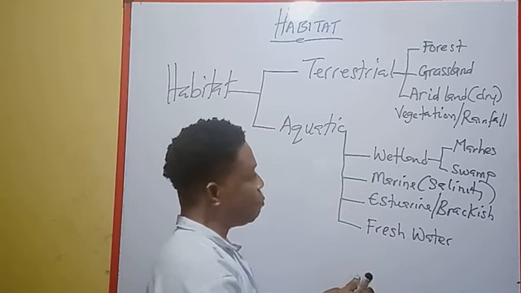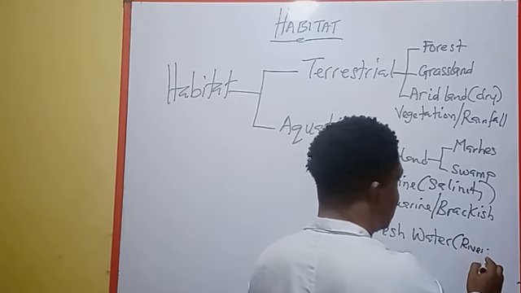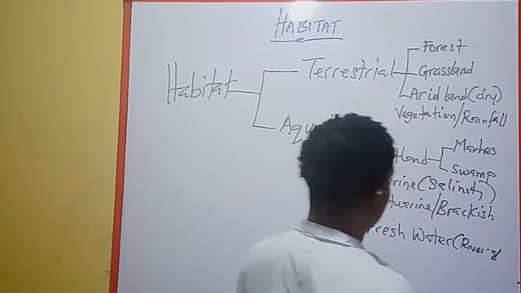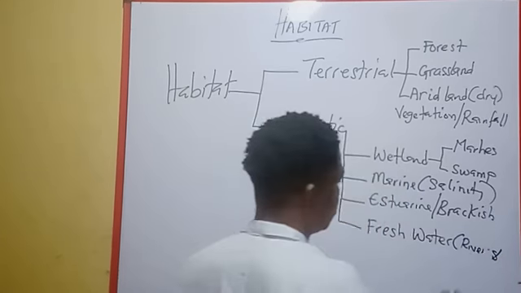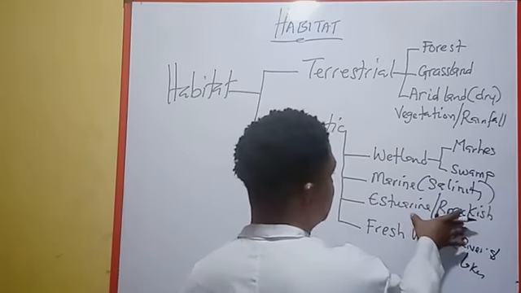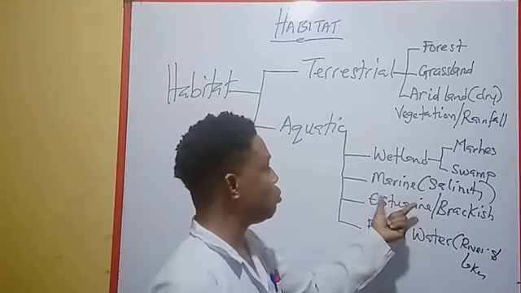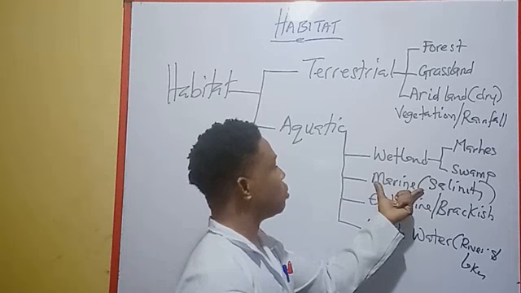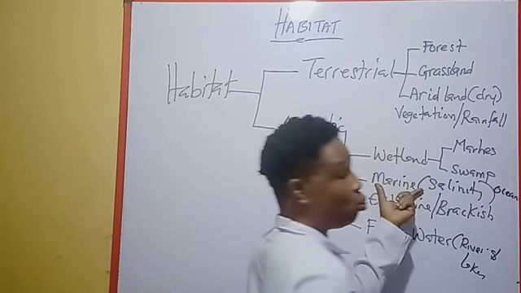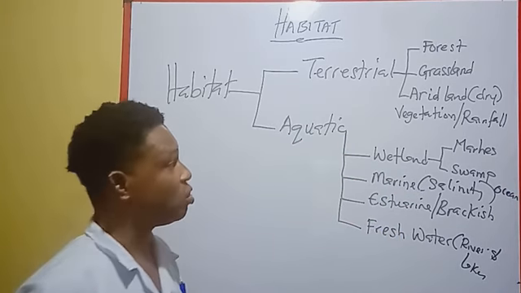Examples of fresh water are rivers and lakes. Where the river meets the ocean is called brackish. Examples of marine are the oceans. There are different oceans: the Atlantic Ocean, the Pacific Ocean, the Indian Ocean.